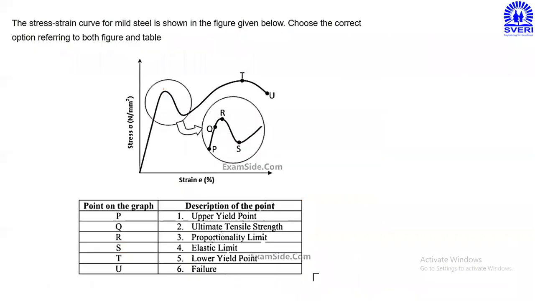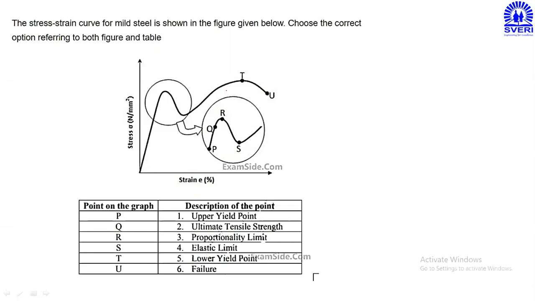Now here you have to identify the things or match the pairs. Let us see what they have mentioned. The stress strain curve for the mild steel is shown in the figure given below. Choose the correct options referring to both the figures and the tables.